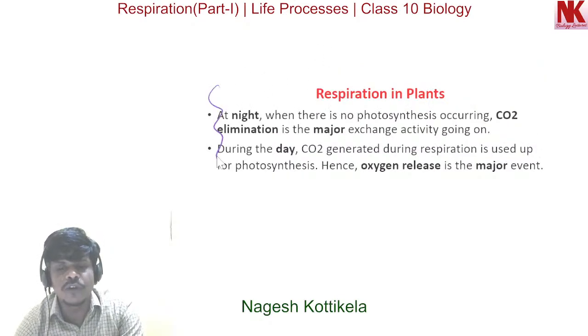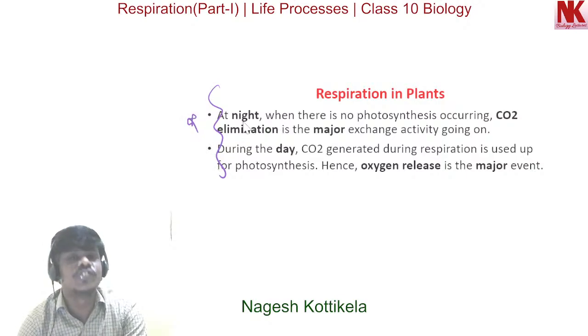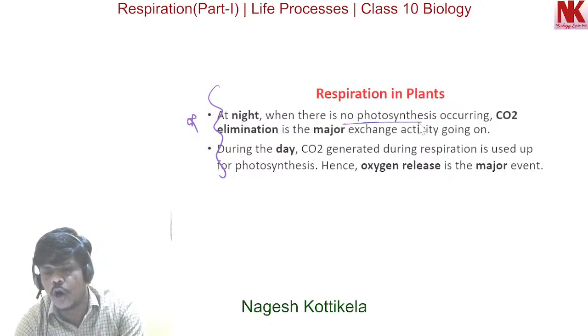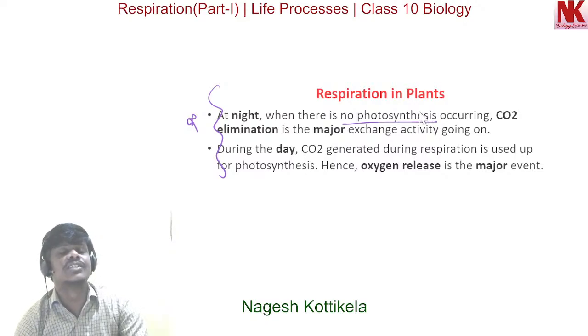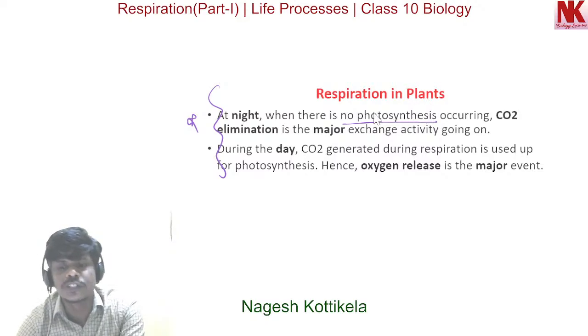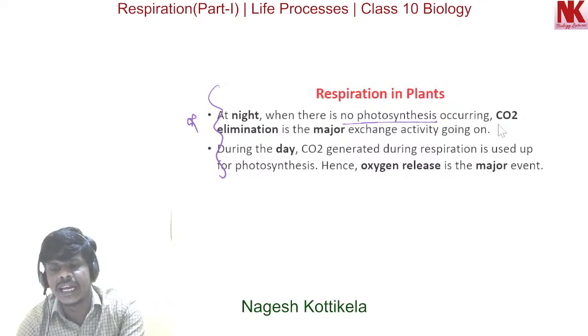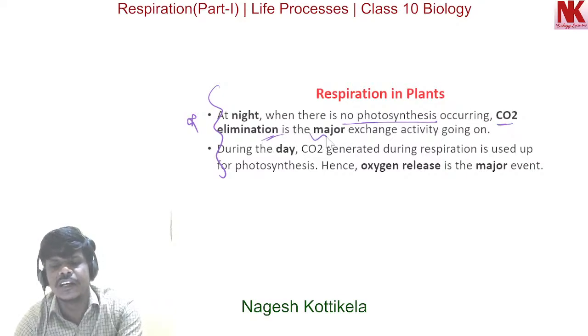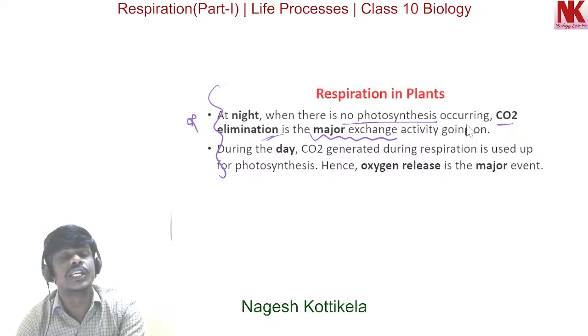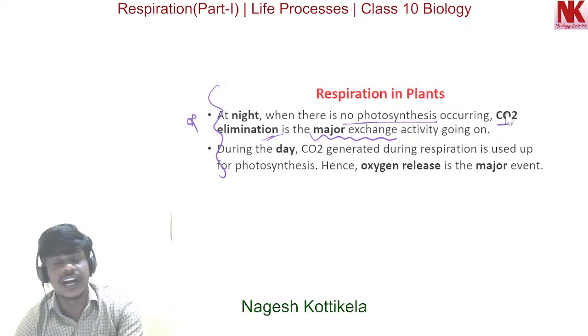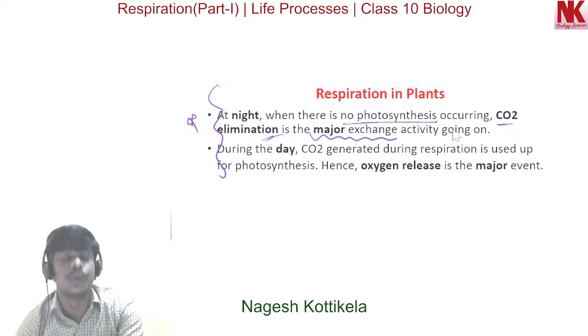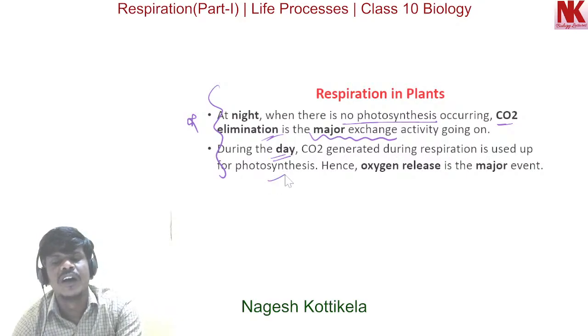Now one more very important aspect is at night. During night the photosynthesis process does not occur, and CO2 elimination is the major exchange activity going on. But during the daytime, the CO2 generated during respiration is used up for photosynthesis.